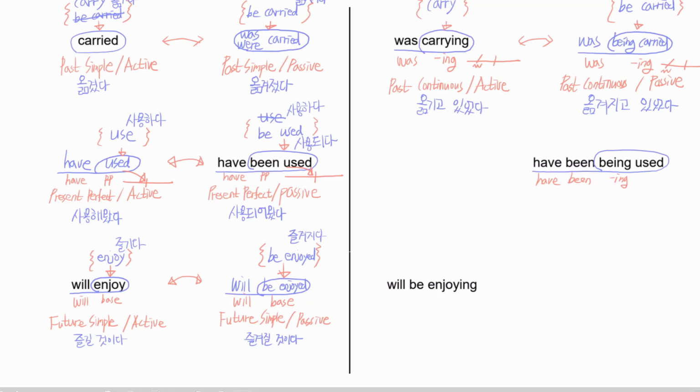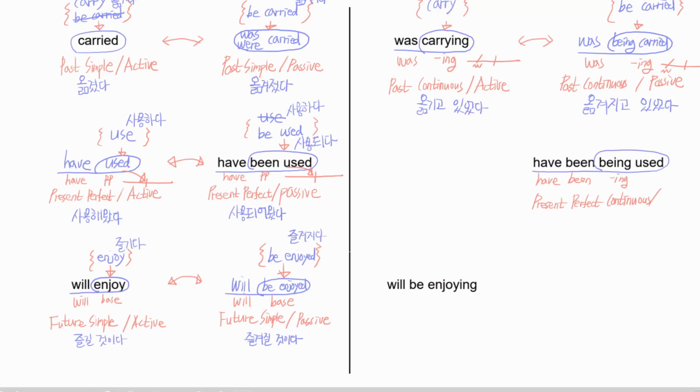Do you know what this is called? It's called present perfect continuous, right? What do you think the voice of this is?